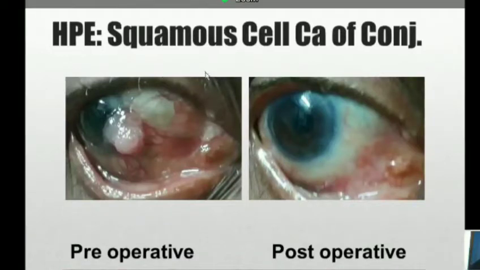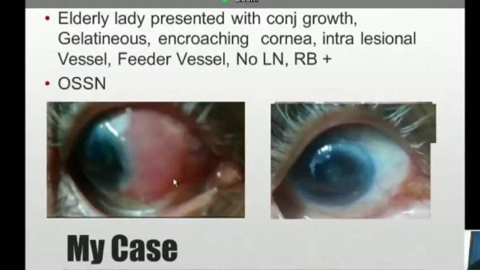Squamous cell carcinoma of the conjunctiva. And this is also the same type of case, but it is a diffuse variant, and I treated it also with surgical excision following the protocol, and this is the outcome.